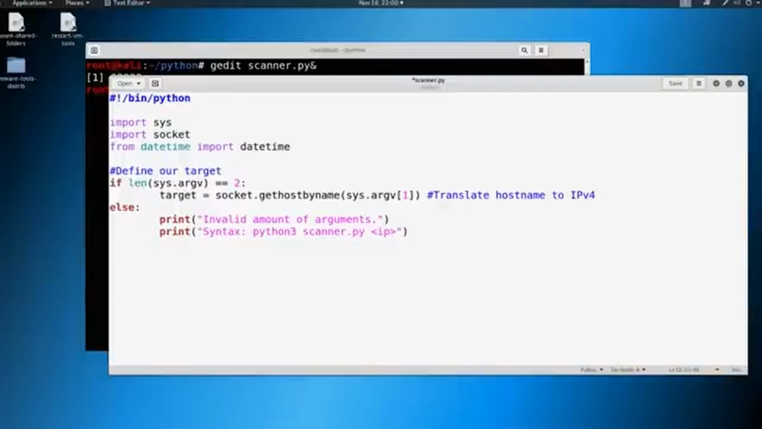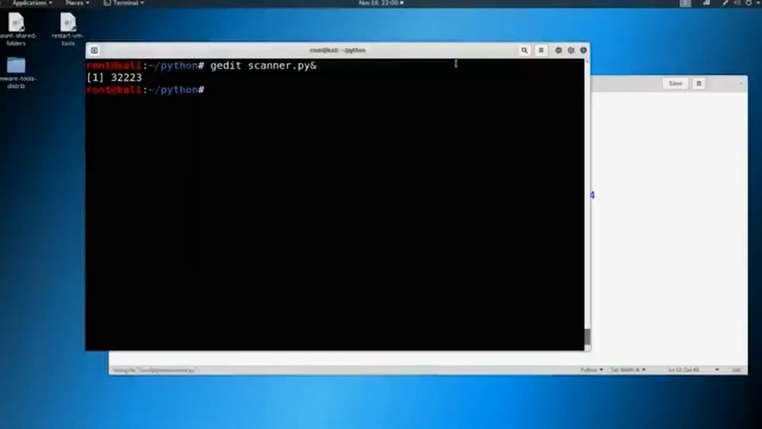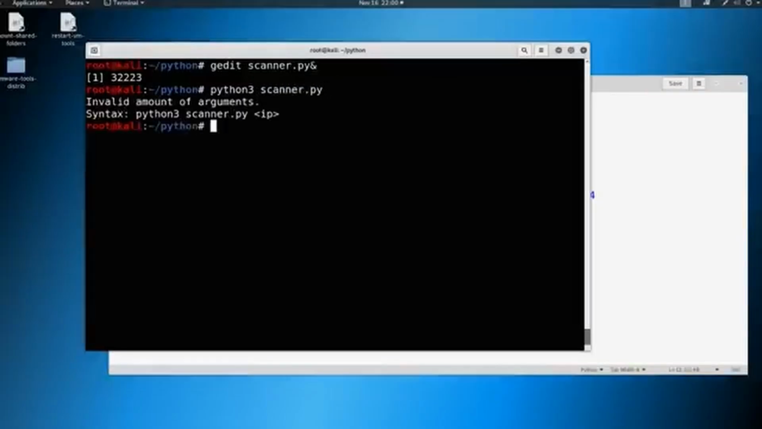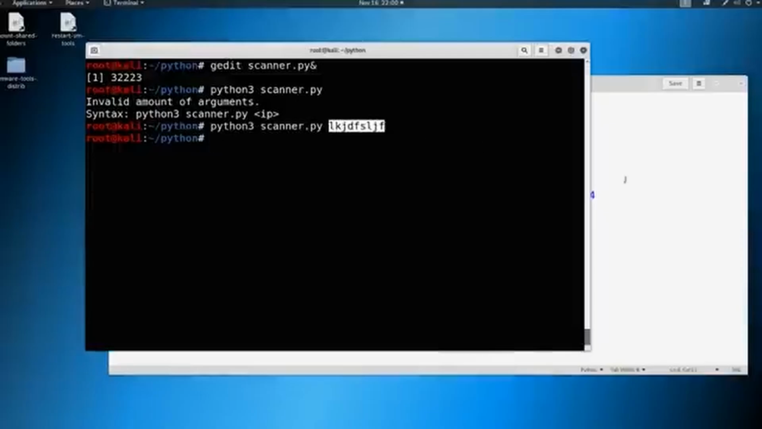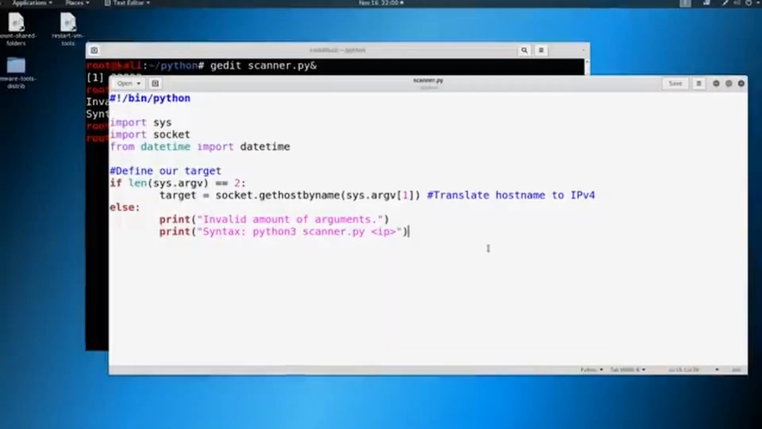Okay, I always like to save it and then just run it and make sure everything works fine. So let's give it python3 scanner.py and we'll give it no argument. And it's going to say, okay, invalid amount of arguments, syntax is python3 scanner.py IP. So we'll just give it an argument here. Okay, so it runs. We met the conditions and we set the target variable to this, right? So that's okay for now. Let's go ahead, and I like to always put in a pretty little banner or something, so let's add a pretty banner.